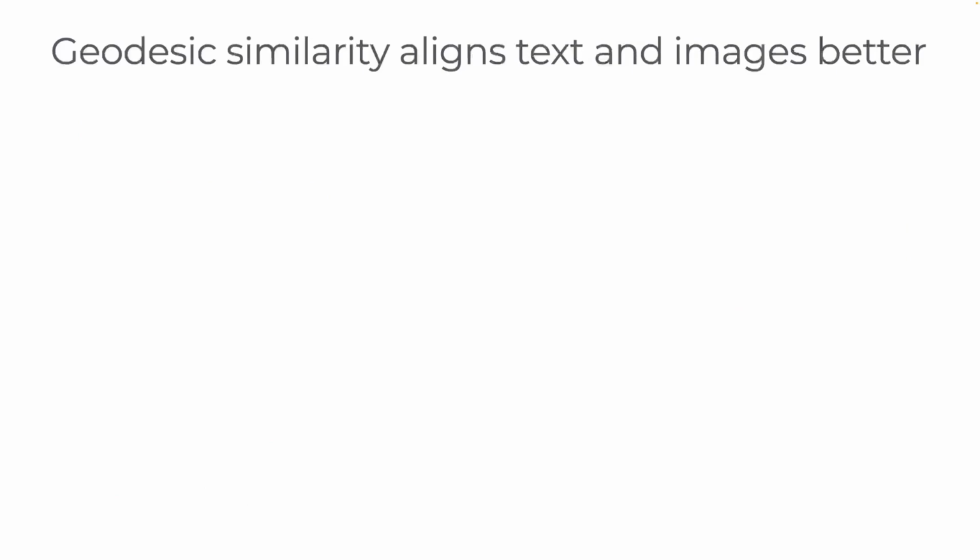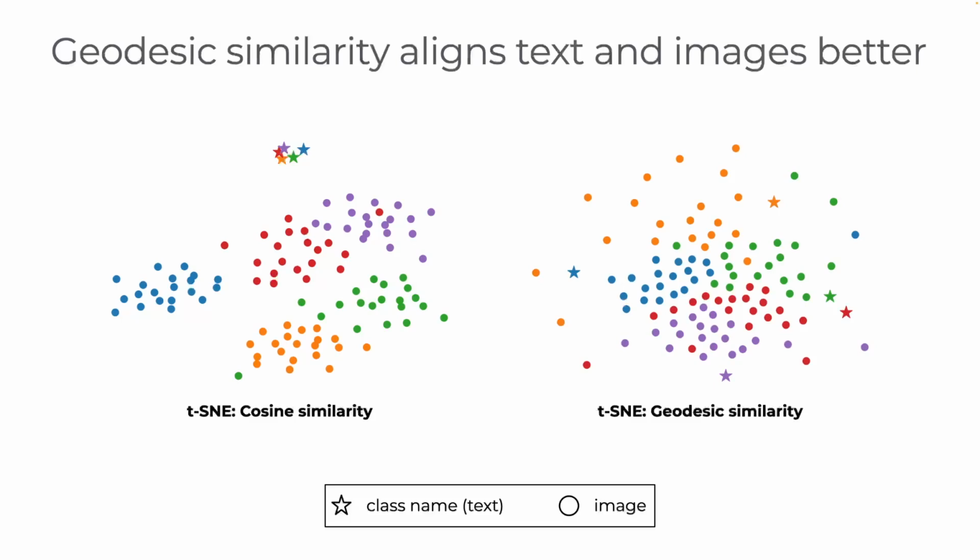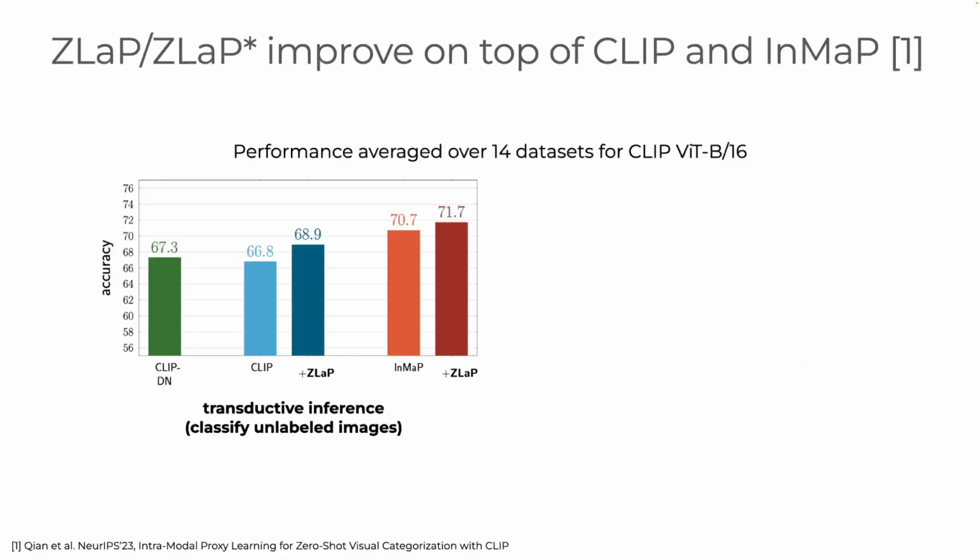Finally, let's take a look at some of the results of our proposed method. First, we show that geodesic similarity aligns image and text better than the standardly used cosine similarity. If we take a look at the TSNE plot of image and text embeddings using cosine similarity, we see that image and text embeddings are far from each other, with text embeddings being tightly clustered together. However, when we look at the TSNE plot using geodesic similarity, we observe that images and text are closer together.